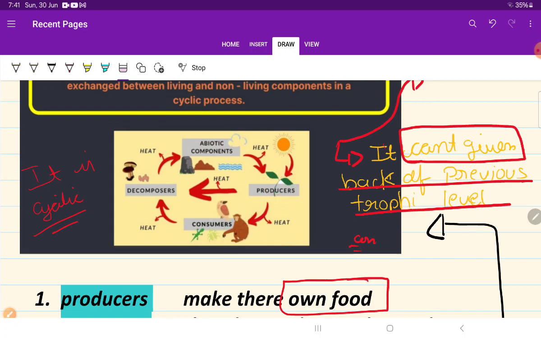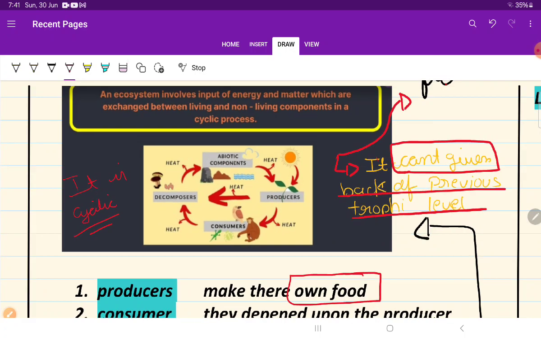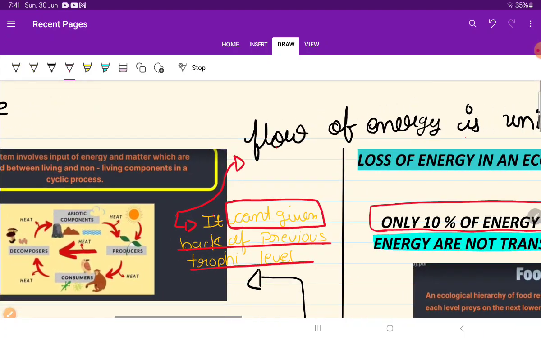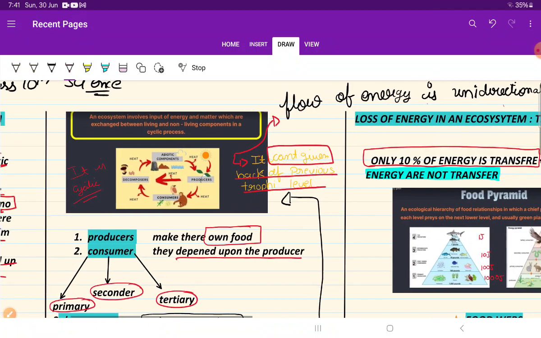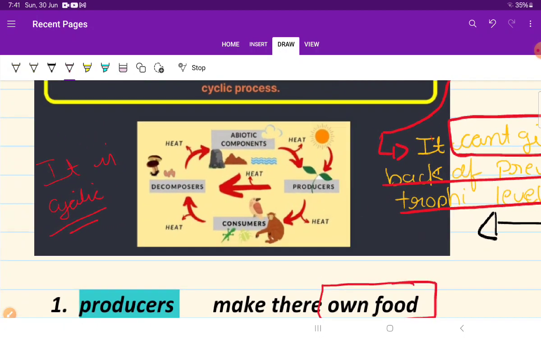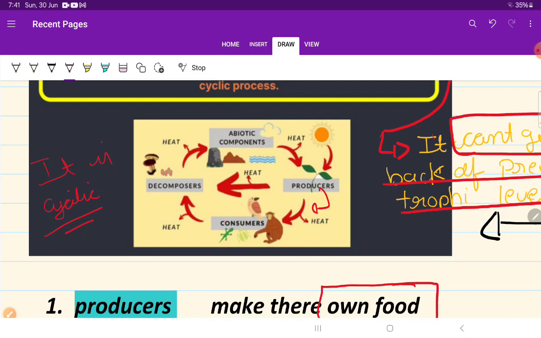So it cannot give the energy back, and this is the flow of energy. That means energy is transferred from producer to monkey to decomposer to environment. Okay, this is the flow of energy.